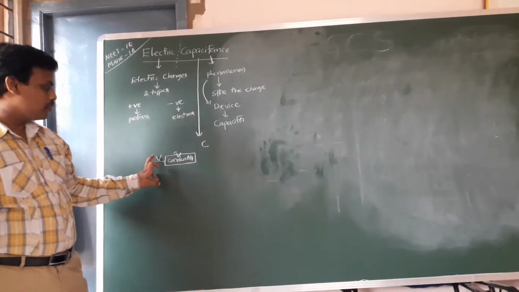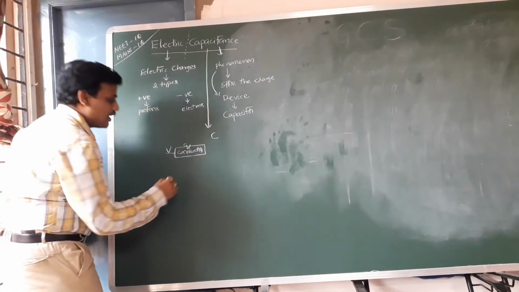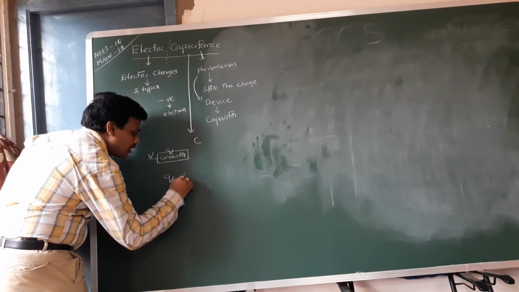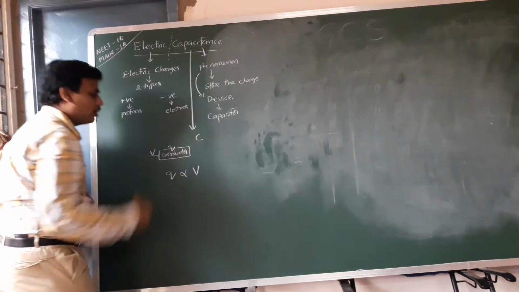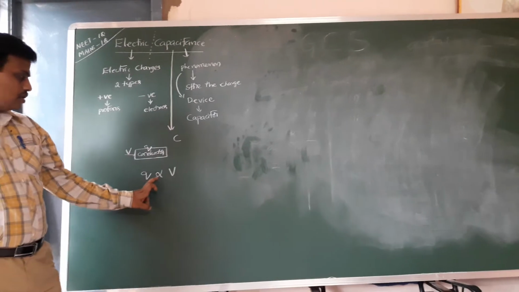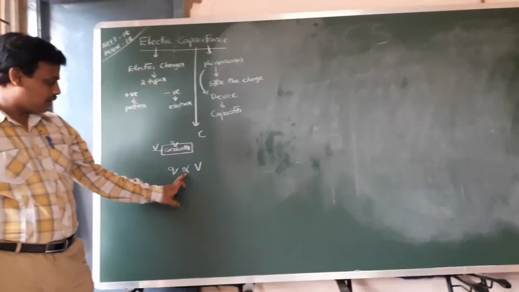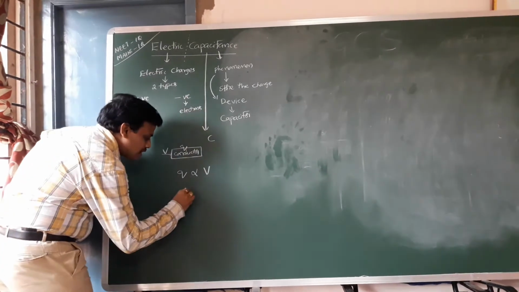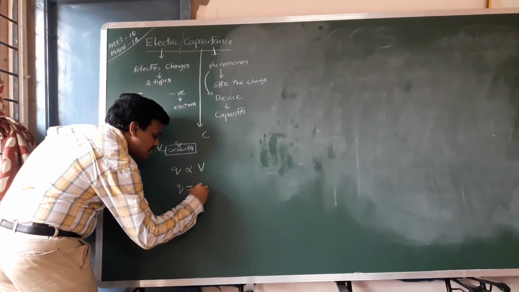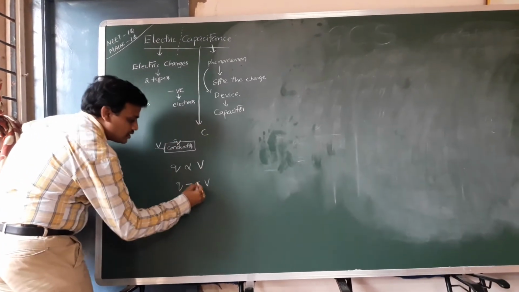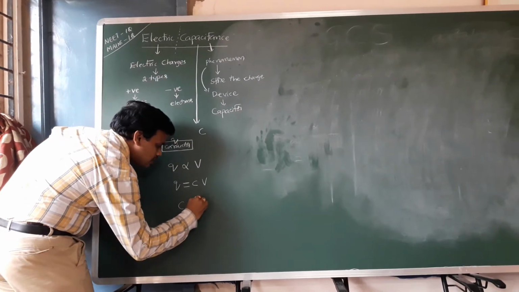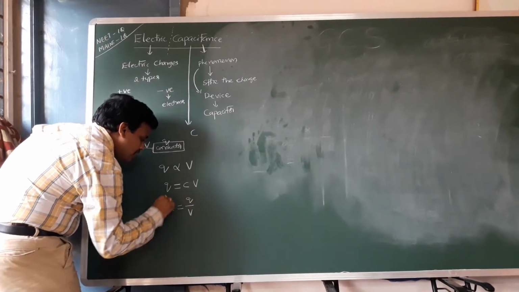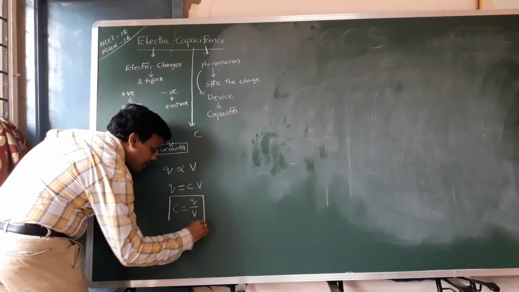So the relation between potential and charge can be written as: Q is always directly proportional to V. So Q is proportional to V. You can replace the proportionality by introducing the capacitance, the proportionality constant, taken as C. So C is equal to Q by V. This is the basic formula for capacitance.